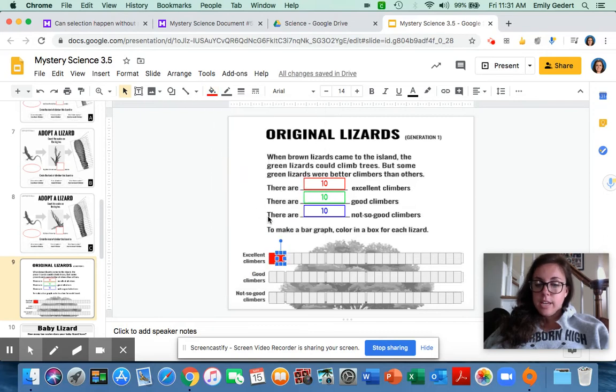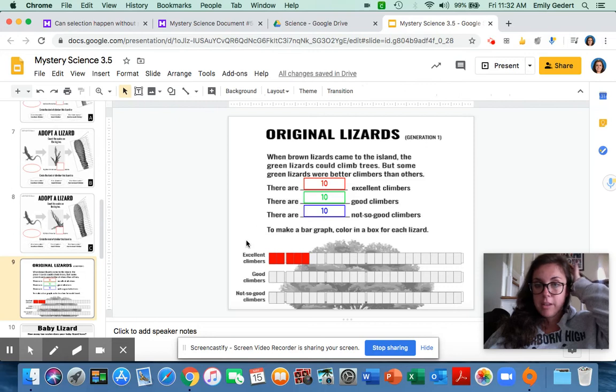Now, a little trick that you can use on your computer is, instead of continually going up to that paint can, you can click it, and then if you look at your keyboard, you can hold down Command and hit the letter Y, and that's going to do whatever you just did. So that will hopefully make it go a little bit faster. So you're going to do that 10 times.